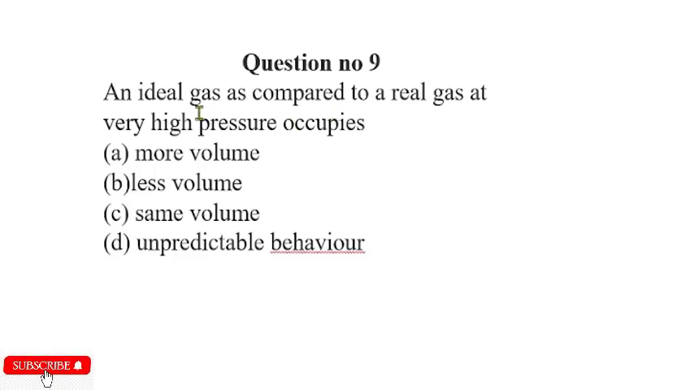Question number 9. An ideal gas as compared to a real gas at very high temperature occupies... So an ideal gas assumes that the volume of the gas is negligible. But later on, further theory suggests that gas can occupy volume, that is like van der Waals theory and Rayleigh-Kohn theory. So the correct option here is option B. An ideal gas occupies less volume as compared to a real gas. So B is the correct option.